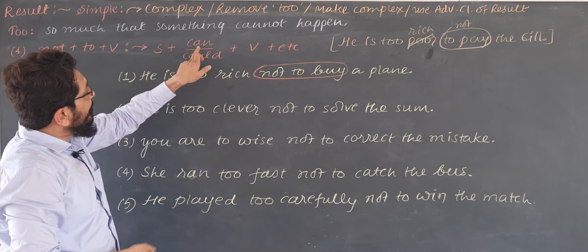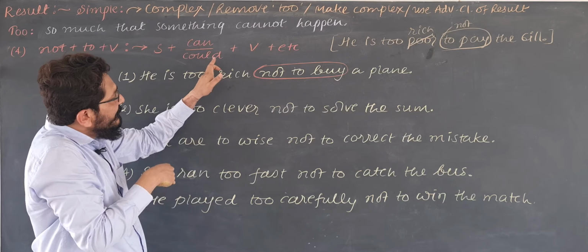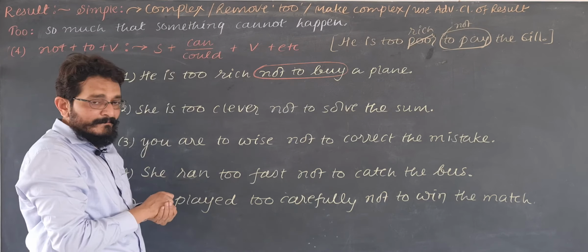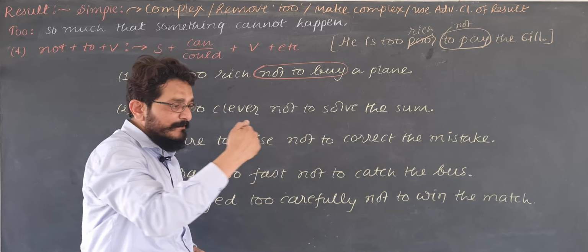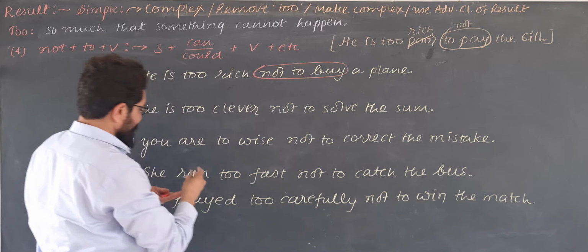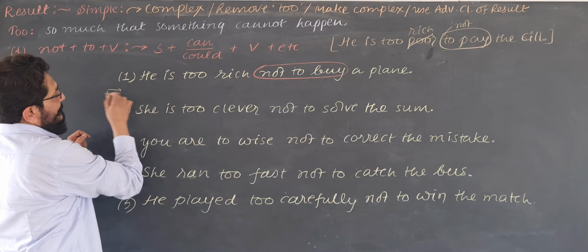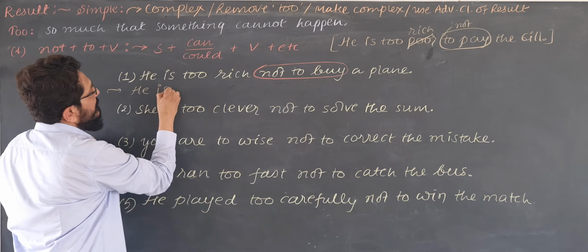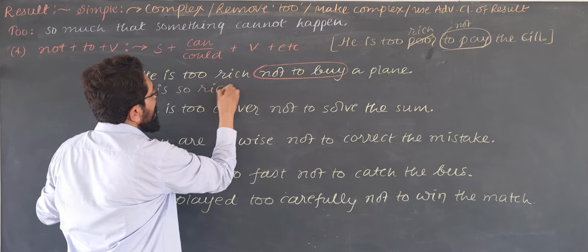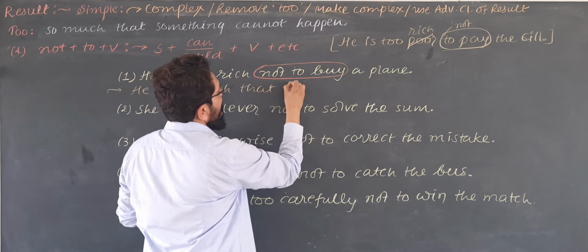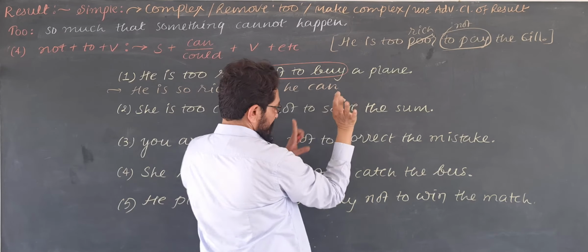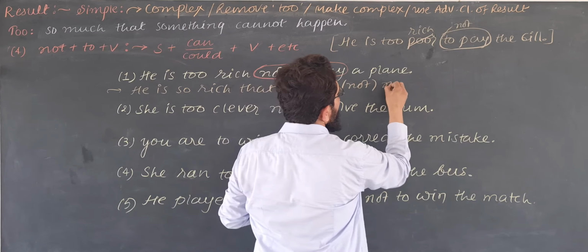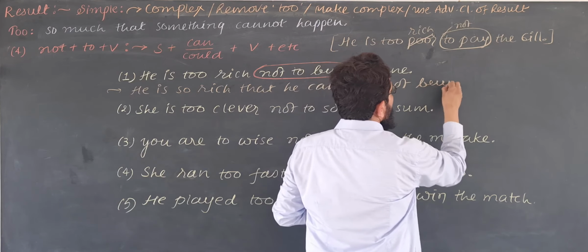So what is the difference? Earlier it was cannot and could not. But if infinitive itself is negative, then you should not use cannot or could not, because the sentence will become positive. Negative, negative becomes positive. So what will be the answer here? He is too rich not to buy a plane. That means he is so rich that he can buy a plane.